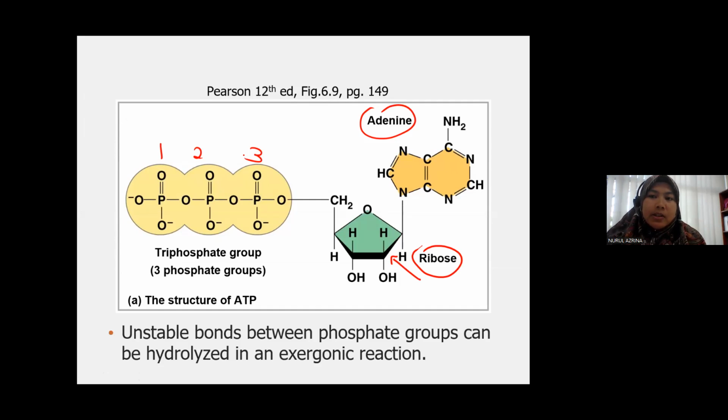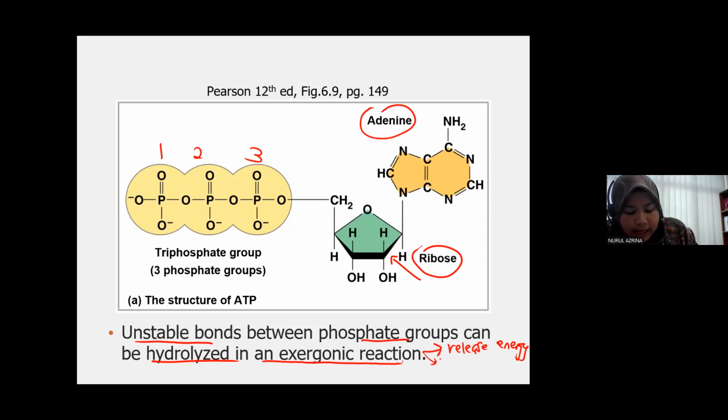Next, you can see the unstable bond between the phosphate groups can be hydrolyzed in an exergonic reaction. So remember balik, what is an exergonic reaction? An exergonic reaction is a reaction that will release energy. As this reaction releases energy, the energy content between the reactant and the product will be different.